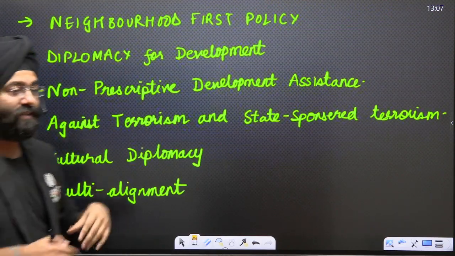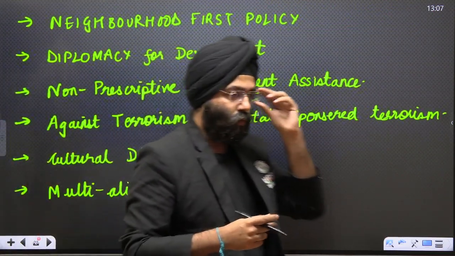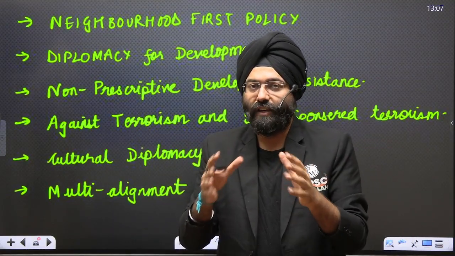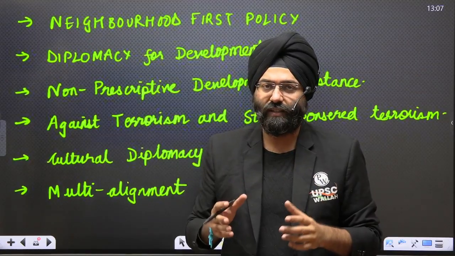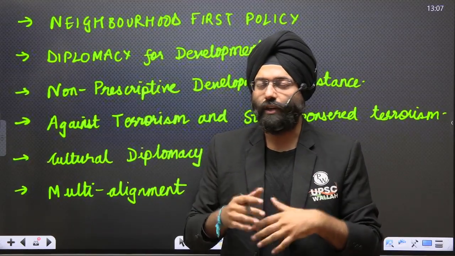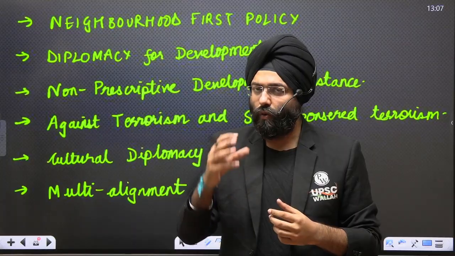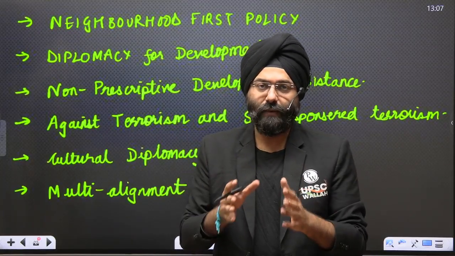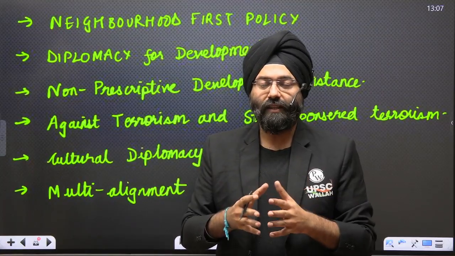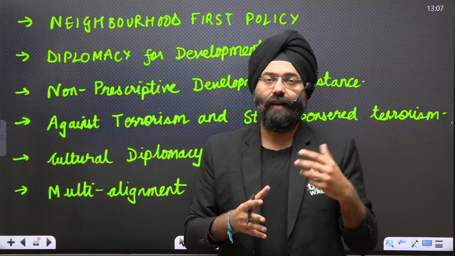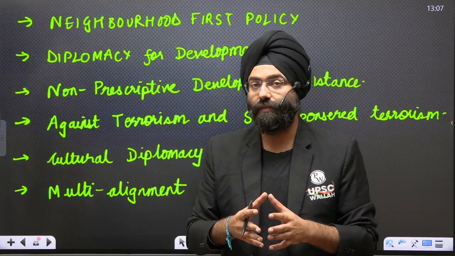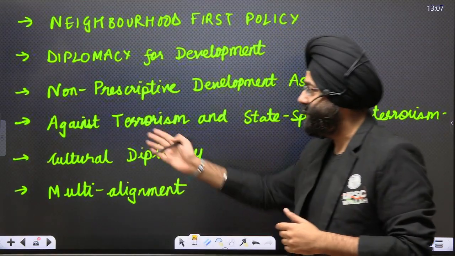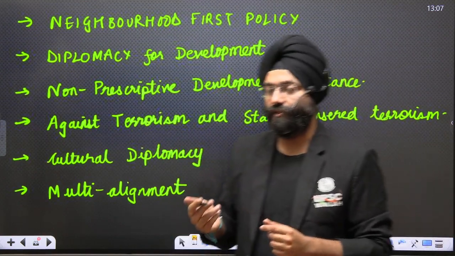Neighborhood first policy. India has been one of those countries where we have said that our neighbors are the most important ingredients for us, and we have to work towards inclusive development, and our first priority always has to be to help the neighbors in every aspect. Now please remember that our policy has been this, but when we come across countries like Pakistan, which have been exporters of terrorism, then we have to make exceptions, because they violate another policy, that is, India is against terrorism, right?